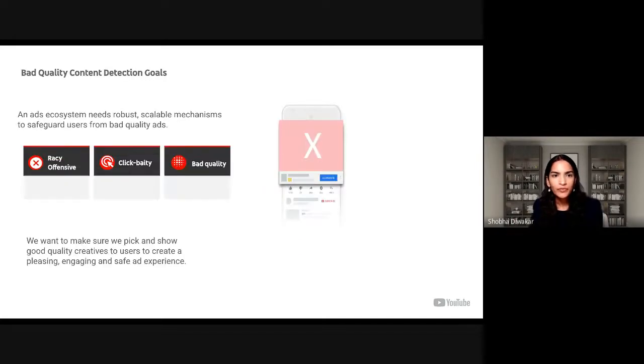We want to make sure we pick and show good quality creatives to users to create a pleasing, engaging, and safe ad experience. An ads ecosystem needs robust, scalable mechanisms to safeguard users from bad quality ads. Ads are considered bad quality if they are racy, offensive, clickbaity, or overall bad quality.